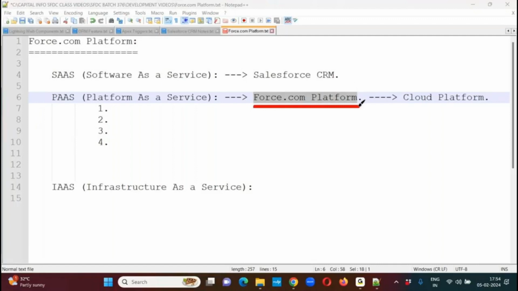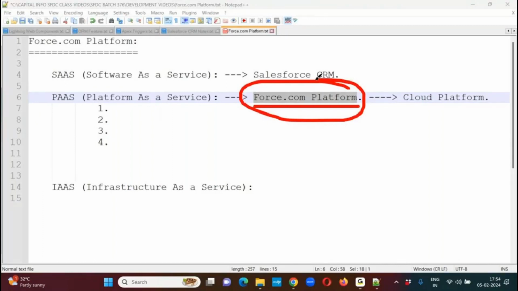Here also, if you want to integrate your Salesforce application with a third-party system, just like the Amazon application is integrated with banking systems, and the Flipkart application is integrated with banking systems, in a similar way I want to integrate my Salesforce application with third-party systems like Java applications, backend applications, SAP applications, Microsoft applications, or any application I would like to integrate. In that case, we can use the help of the Force.com platform. These are the 4 operations we can do.